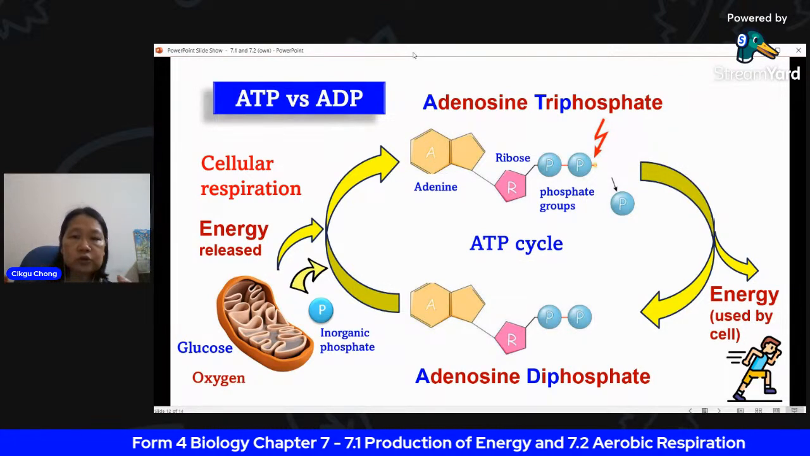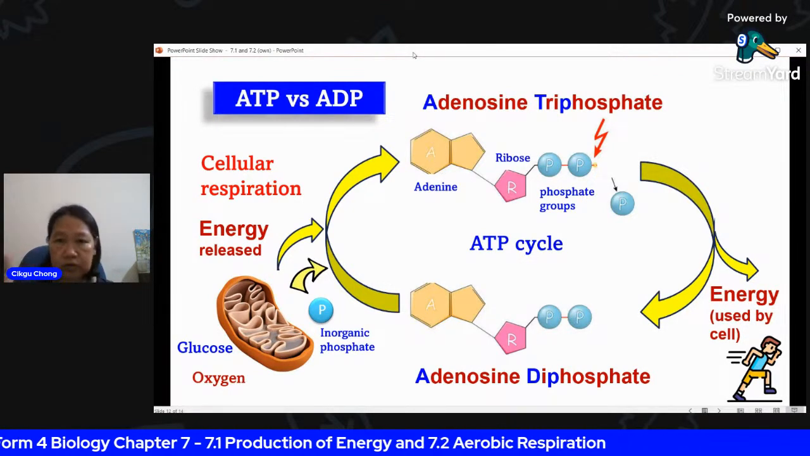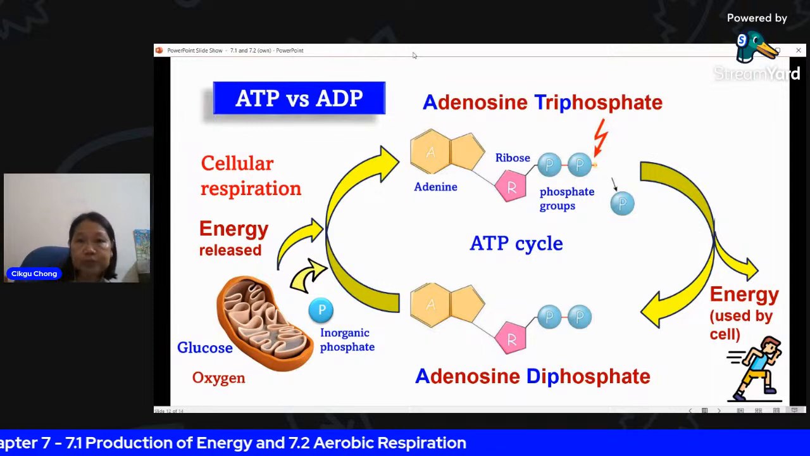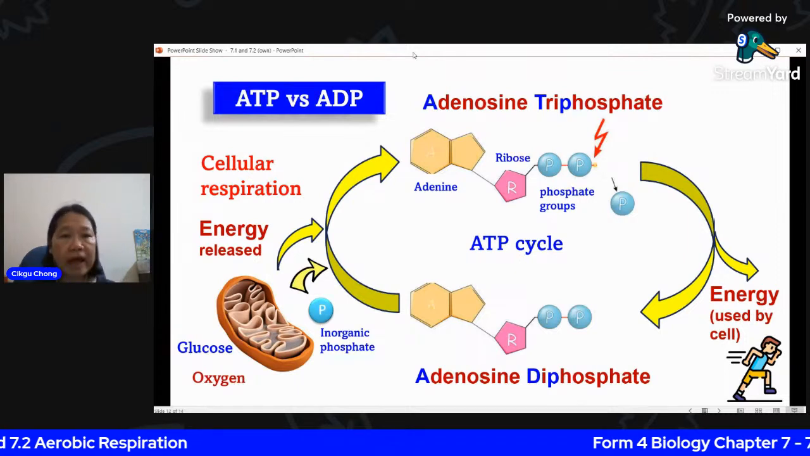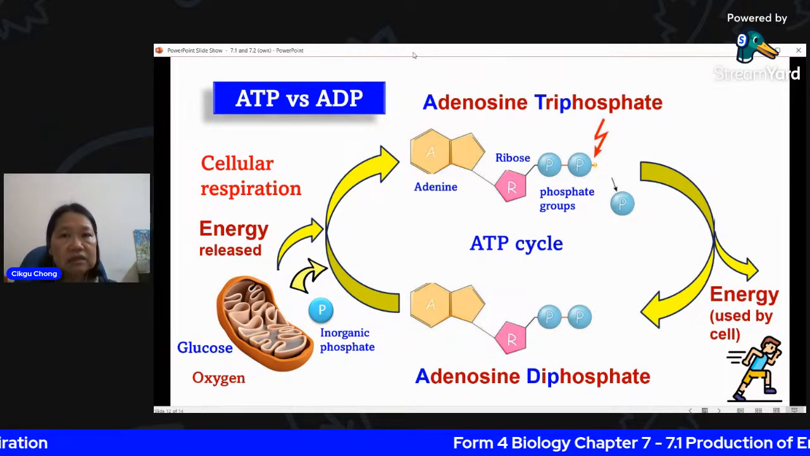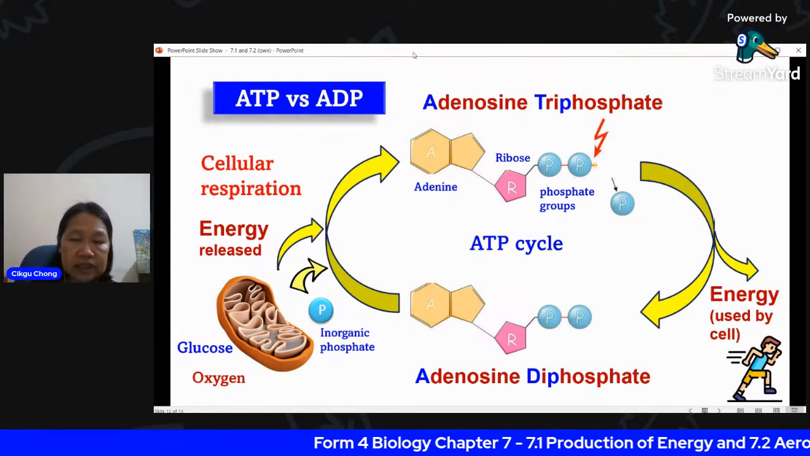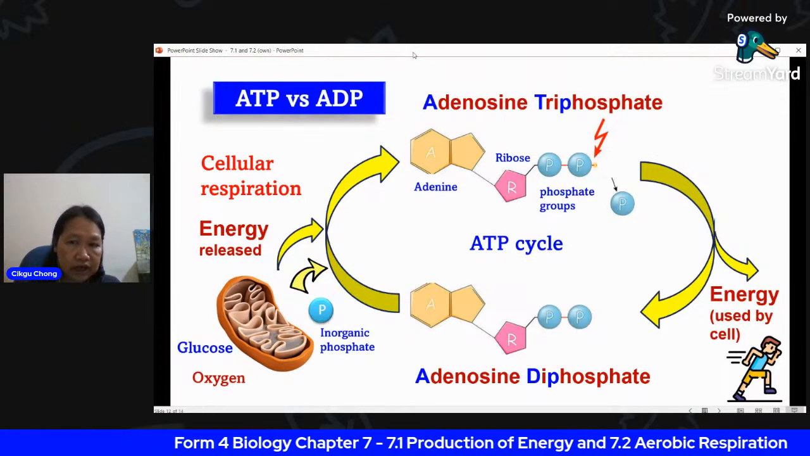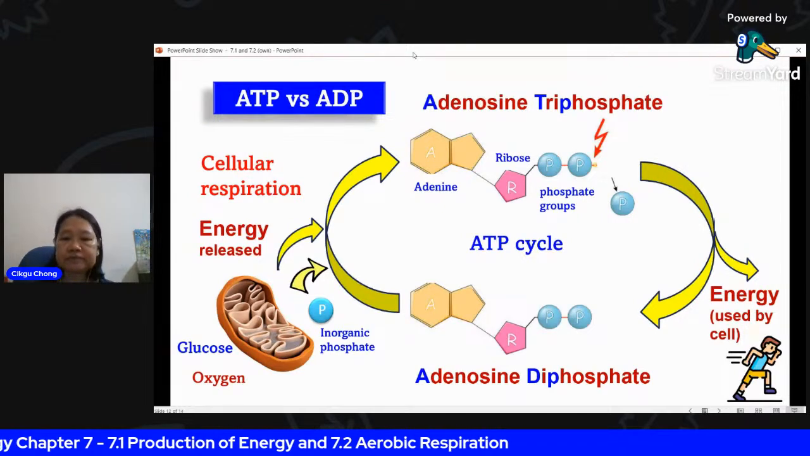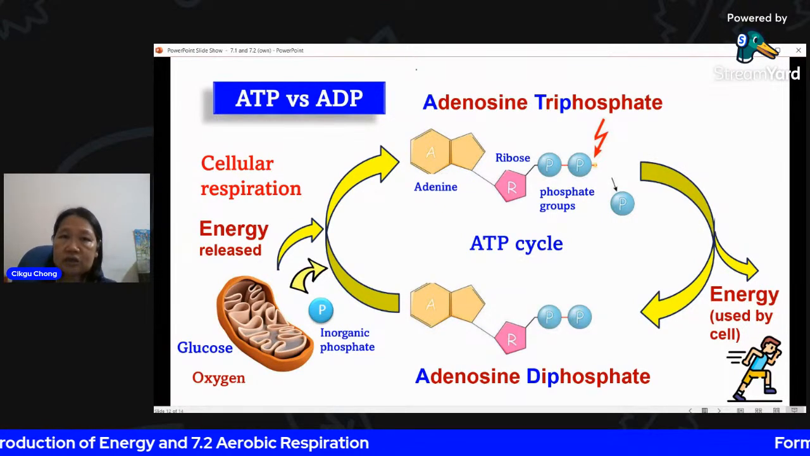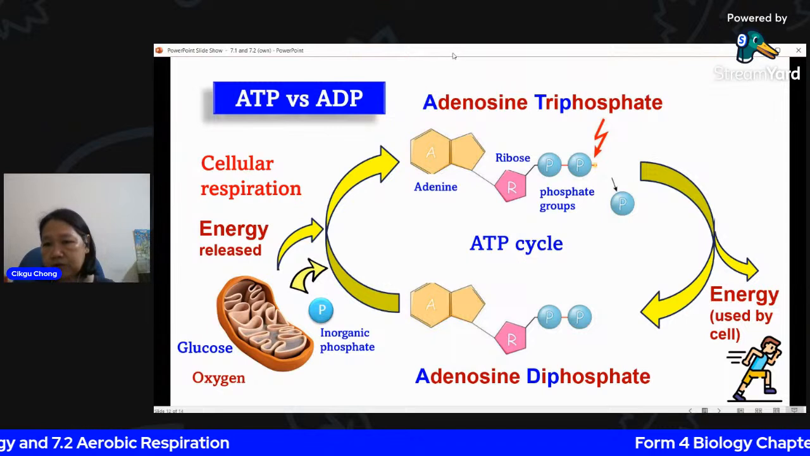When you want to use it, this bond will break. And when you have energy produced and you don't know what to do with this energy, you store it back in the ATP. Whenever you need to use it, it breaks, then you use the energy. When you have cellular respiration, you make it back into ATP. Okay, all right, clear? So ATP is a very, very important molecule.